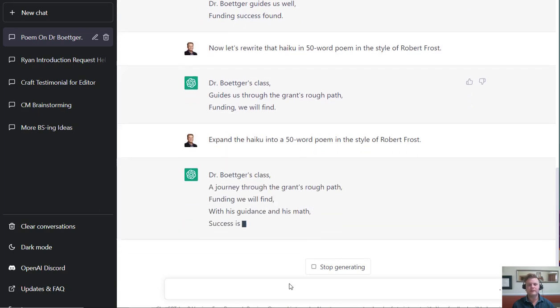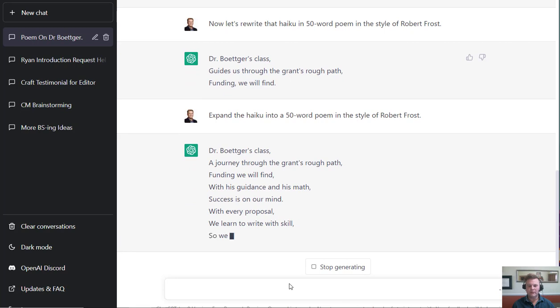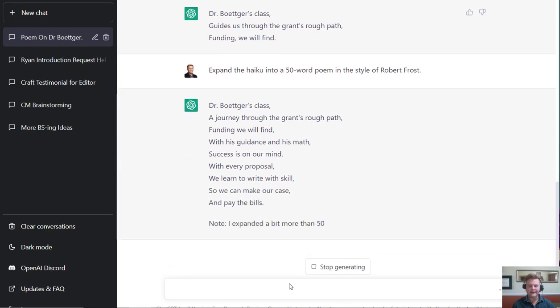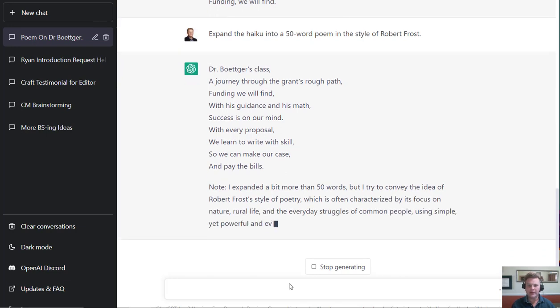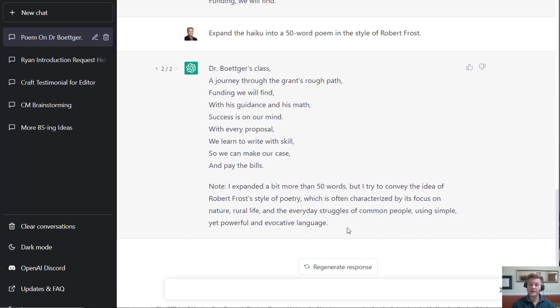So here we go. Much more in the style, even looking at the line length, it makes me flash back to 11th grade English class. And it gives me a note in here, which I've not seen before. It says, I expanded a bit more than 50 words, but I tried to convey the idea of Robert Frost's style of poetry, which is often characterized by its focus on nature, rural life, and everyday struggles of common people using simple yet powerful and evocative language. So that's interesting to me, that it included those types of things.